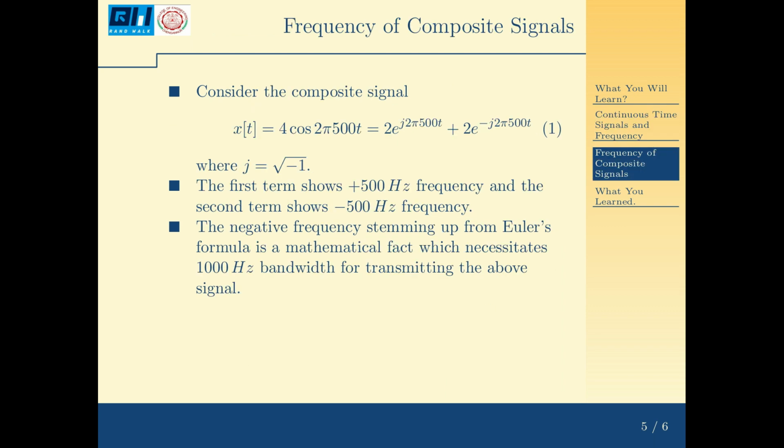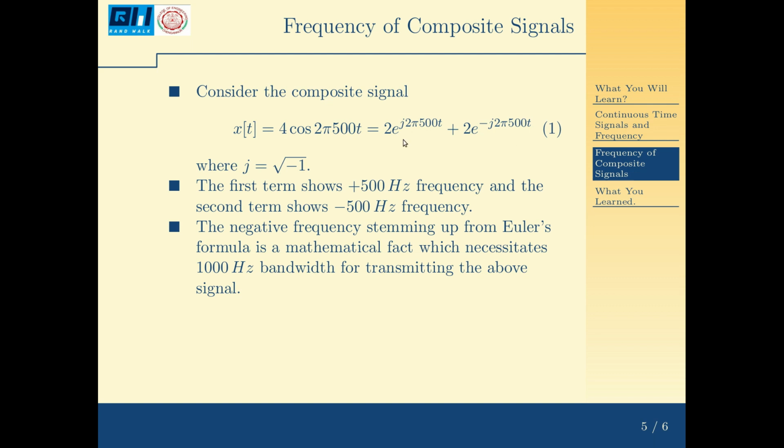And let us consider a signal. It is not a composite signal. x(t) equal to 4 cos 2 pi into 500 t. By Euler formula, A cos theta is A times e raised to j theta plus e raised to minus j theta, by 2. So it becomes 2 e raised to j2 pi into 500 t plus 2 e raised to minus j2 pi into 500 t, where j is root of minus 1.